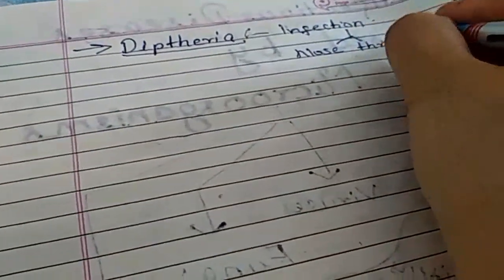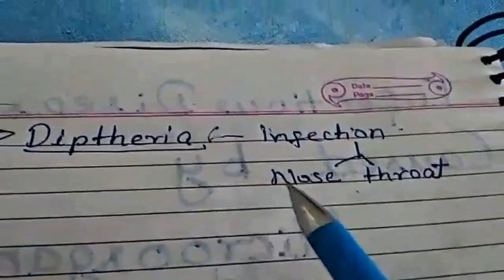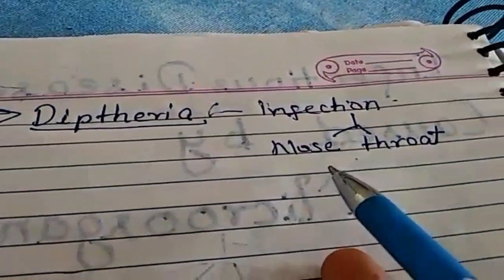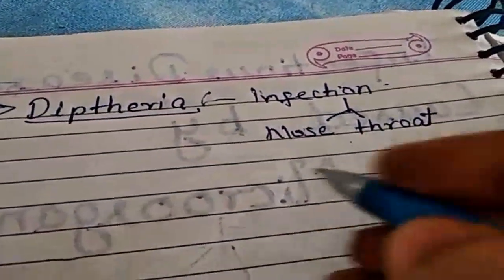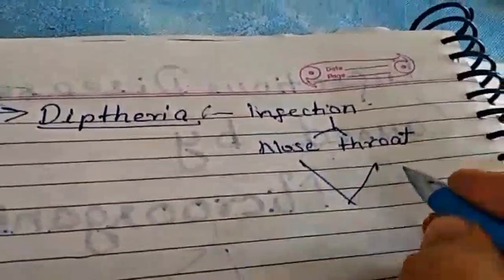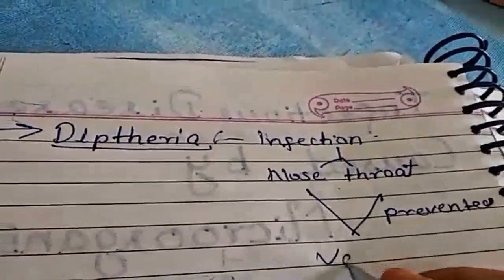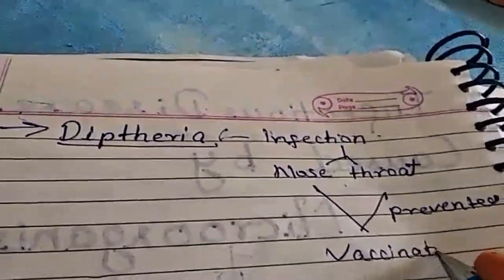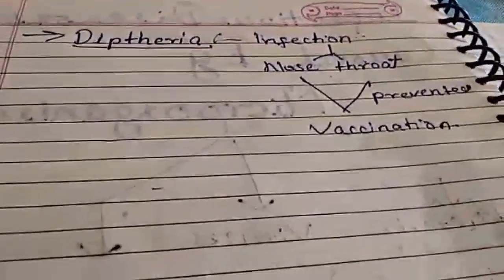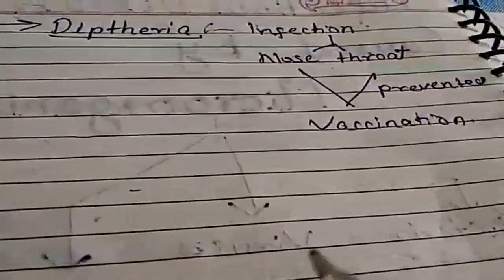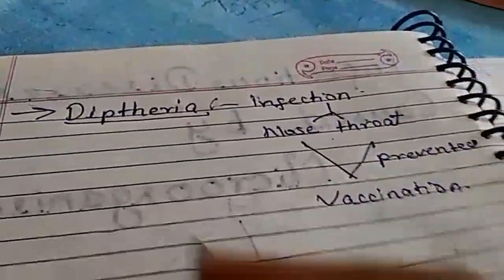It can be easily prevented by vaccination. Is it clear, children? And this disease makes breathing hard.